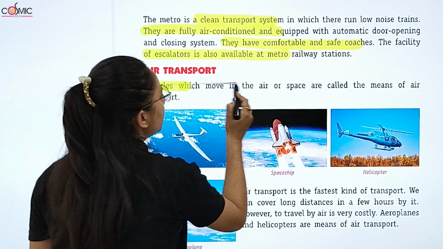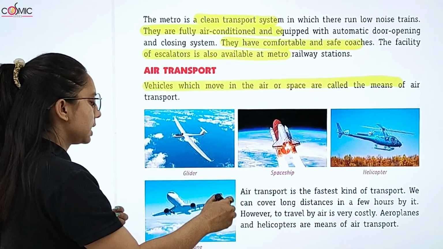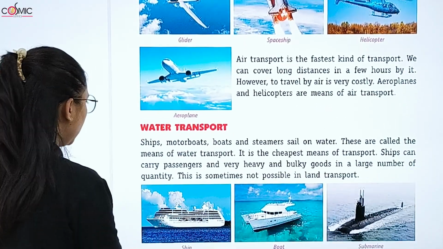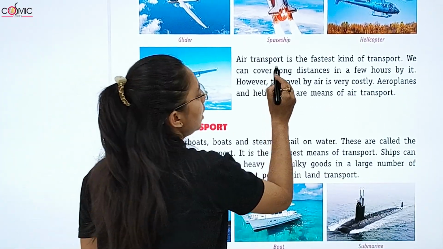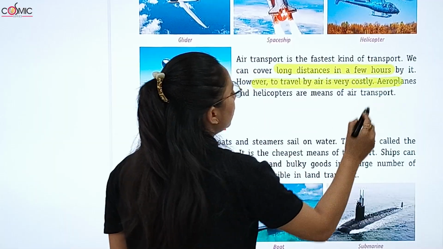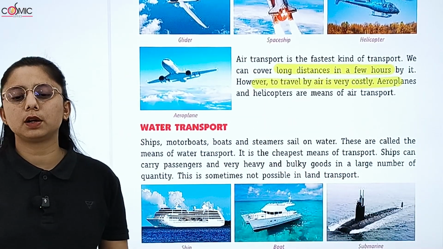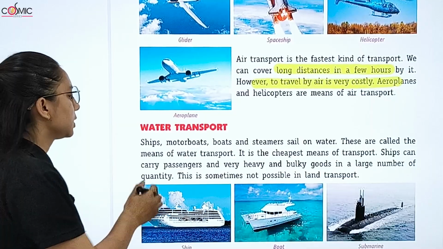Air transport is the vehicle which moves in air or space. We call these air transport, like we have aeroplanes, spaceship and helicopter. This is the fastest kind of transport. What do they cover? Long distances in fewer hours. To travel by air it is very costly. Aeroplanes and helicopters, what are both? Means of air transport.